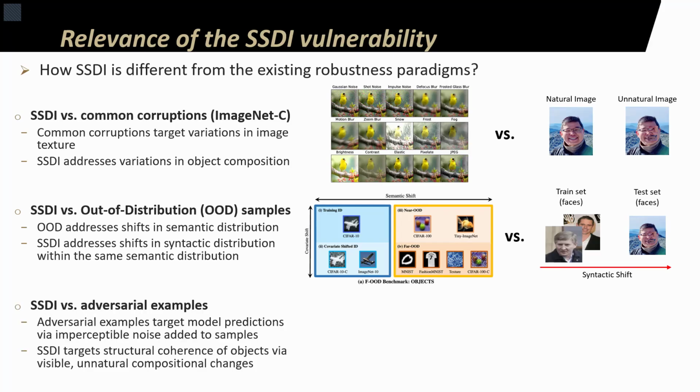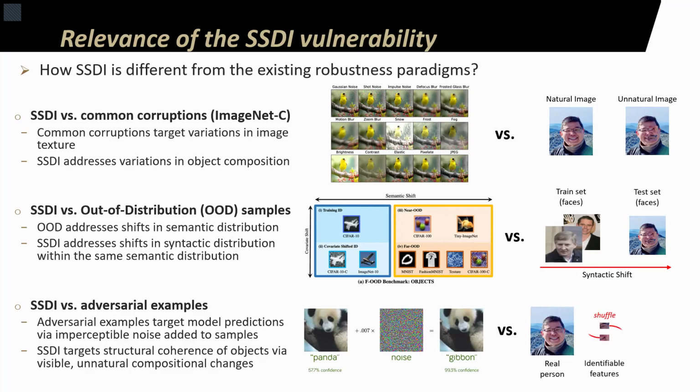Finally, SSDI differs from adversarial examples. Adversarial examples are specifically crafted such that manipulations are imperceptible to human eyes. As a result, they target systems that would have a human in the loop for an extra assessment step. In contrast, SSDI corruptions are perceptible to human eyes. Hence, they target AI systems that would operate autonomously without any human in the loop.